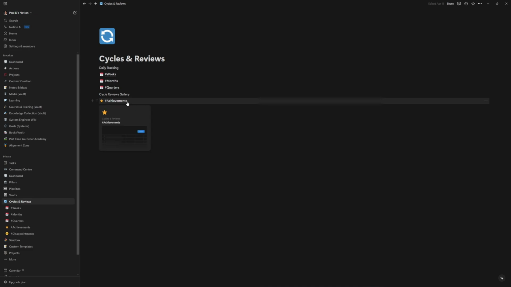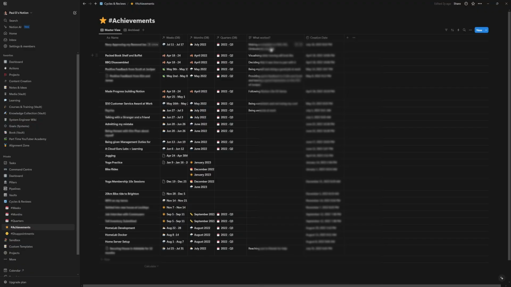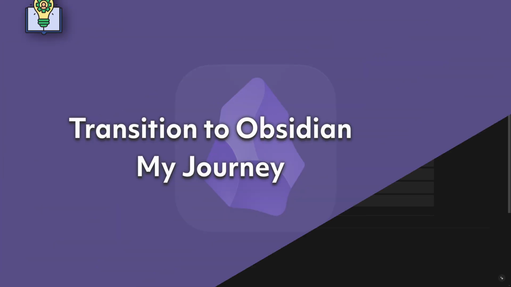We'll jump into the achievements, and the achievements was just what worked, and just a quick summary of what the achievement was and the week, the month, or the quarter that the achievement was achieved. So now I want to showcase how this works in Obsidian and give you some ideas on how you can create a similar workflow in your Obsidian Vault.